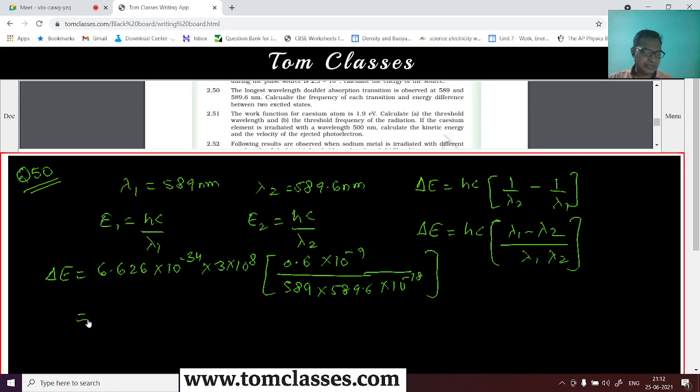So this is 1.727, and then that is multiplied with 3, and that is multiplied with 6.626. This value will come out to be 3.434 times 10 to the power minus 5, plus minus 34 plus 8, and then minus 9 plus 18, right? So what is this value? This is 3.434 times 10 to the power minus 39, and minus 39 and plus 9, that is minus 48.